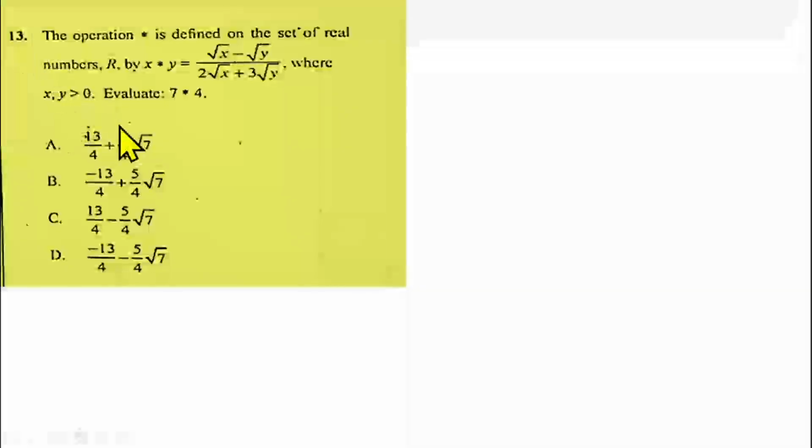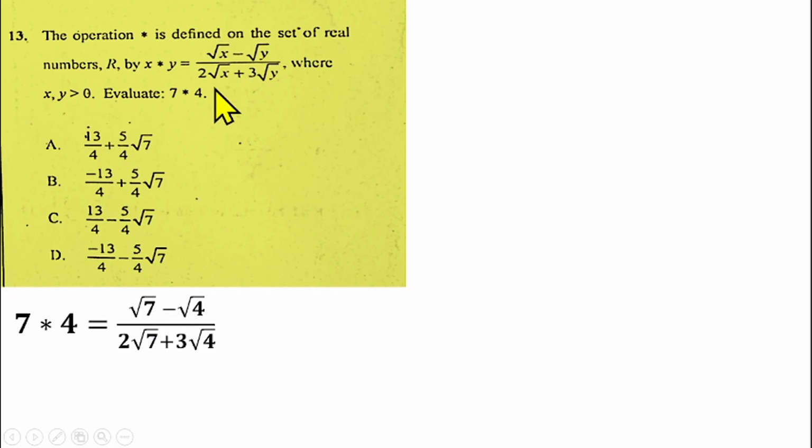Now, the 13th question is from binary operation. We are told that the operation asterisk is defined on the set of real numbers R by x asterisk y equals (root x minus root y) over (2 root x plus 3 root y), where x, y is greater than 0. You have to evaluate 7 asterisk 4.